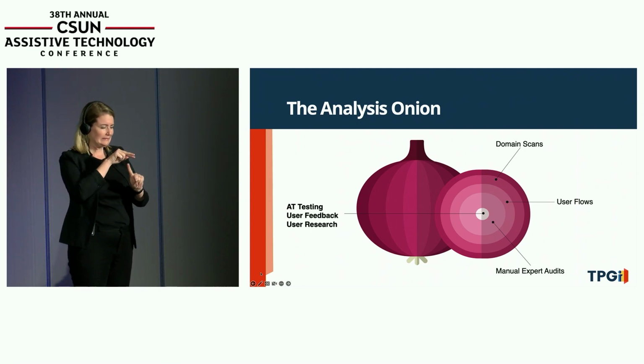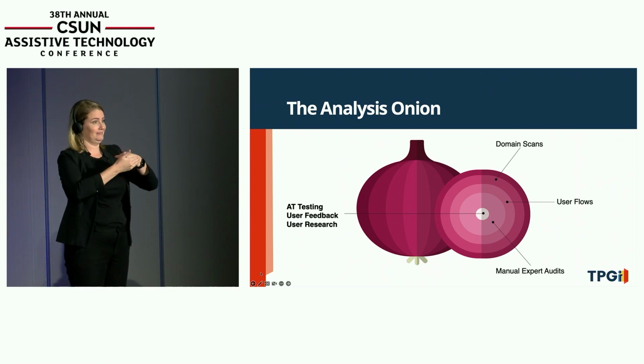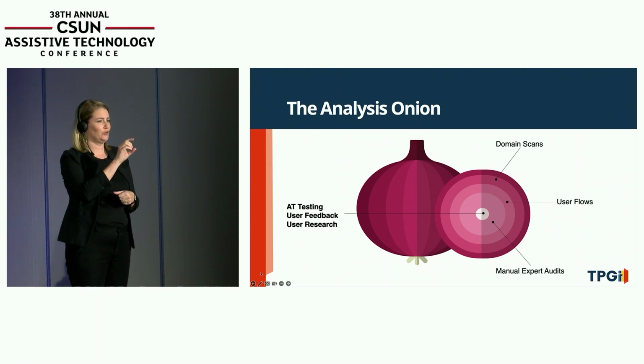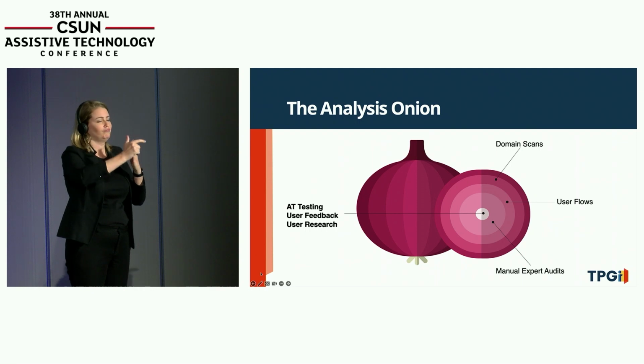On the outer layer, we have what we call in our ARC world domain scans, but it is really true of any sort of broad level scan. We're talking here about automated accessibility testing. So we're talking about a scanning engine, scanning probably on a regular basis, maybe 100, 1,000, 10,000 pages at a time.